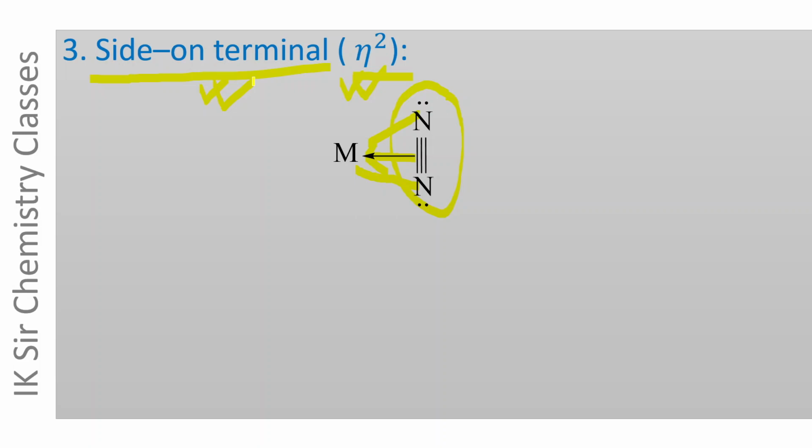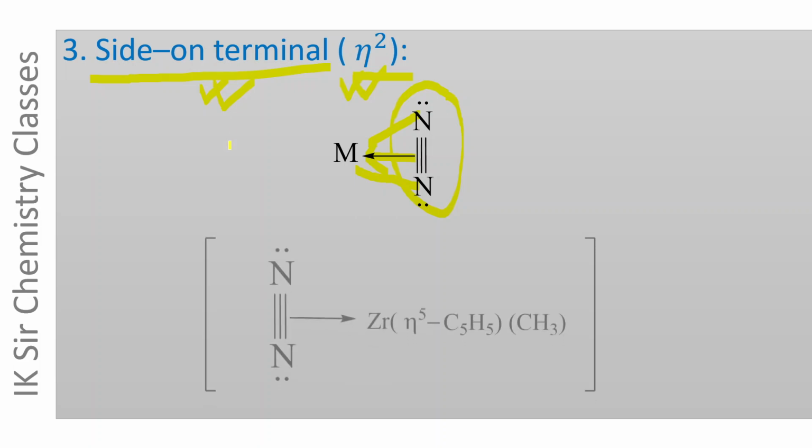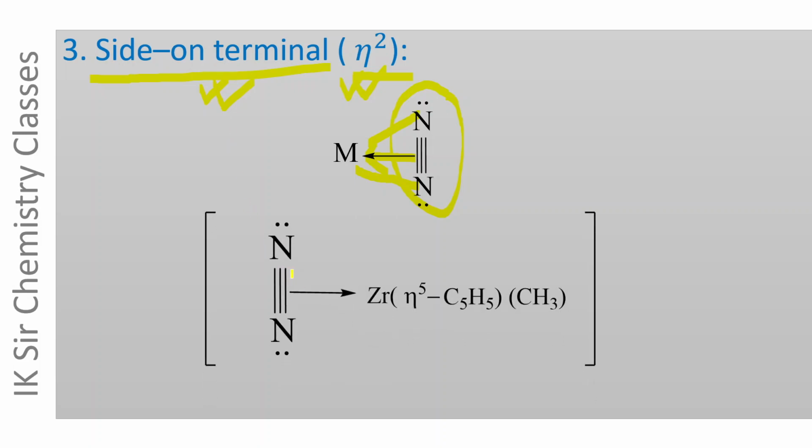An example of such a mode of linkage is given here. The N2 molecule acts as a side-on terminal ligand in this complex compound, in which the zirconium atom is attached to N2, pentahaptocyclopentadienyl ring and methyl group.